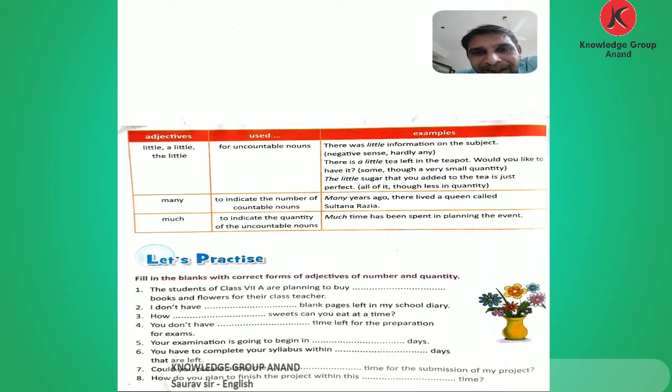Now come to the 7. Could you please allow me blank time for the submission of my project? Time is given, which is uncountable now. Allow me what? Given time, not more, but a little time. A little time for the submission of my project.